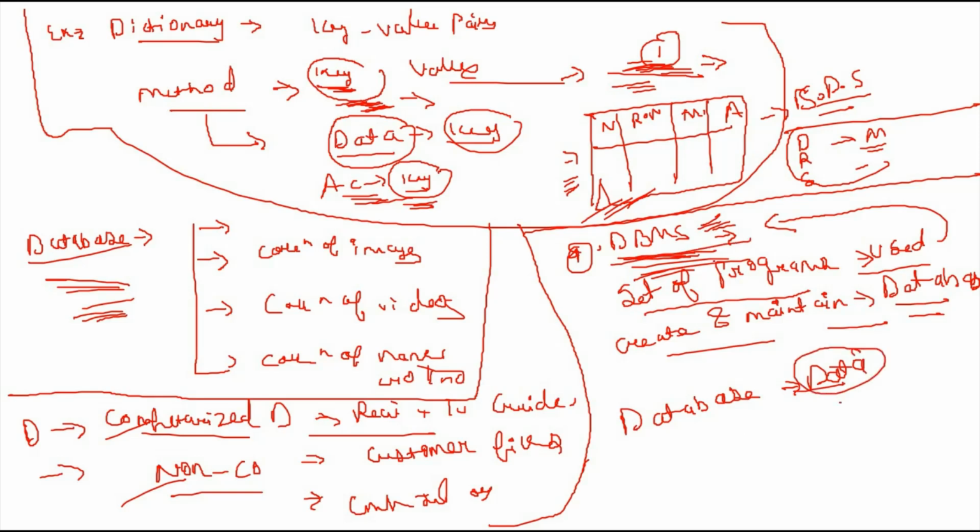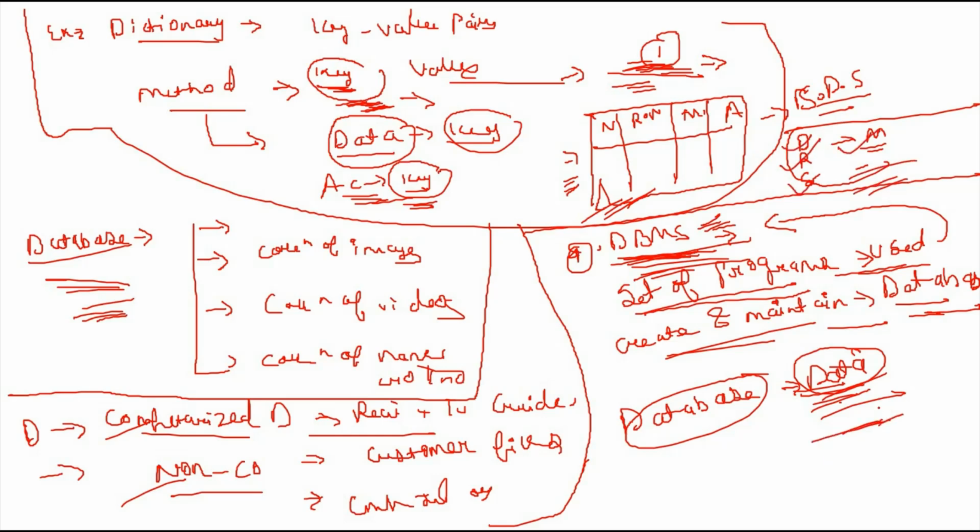So the DBMS, the database management system, is a set of programs used to create and maintain the database and the data contained in it. It is only used for defining, retrieving, storing and manipulating the data; these operations are performed on it.